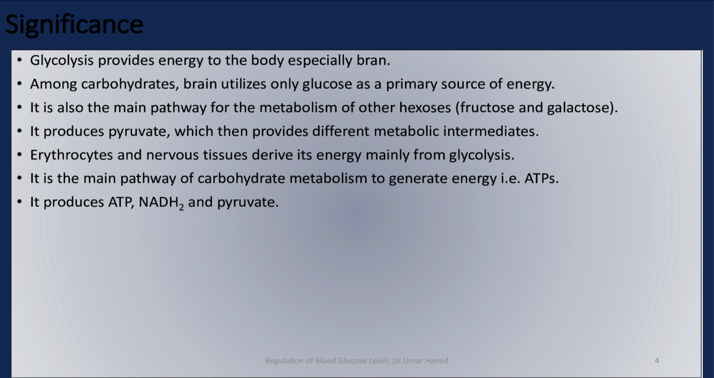It produces pyruvate, which then provides different metabolic intermediates. Erythrocytes and nervous tissues derive their energy mainly from glycolysis. It is the main pathway of carbohydrate metabolism to generate energy, i.e. ATPs. It produces ATP, NADH2 and pyruvate.